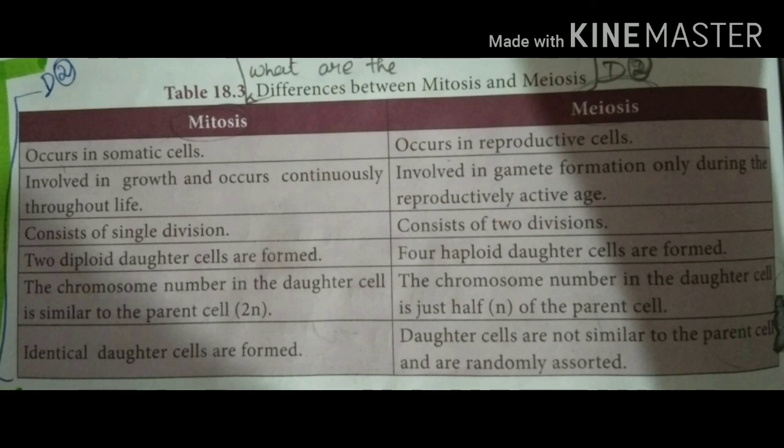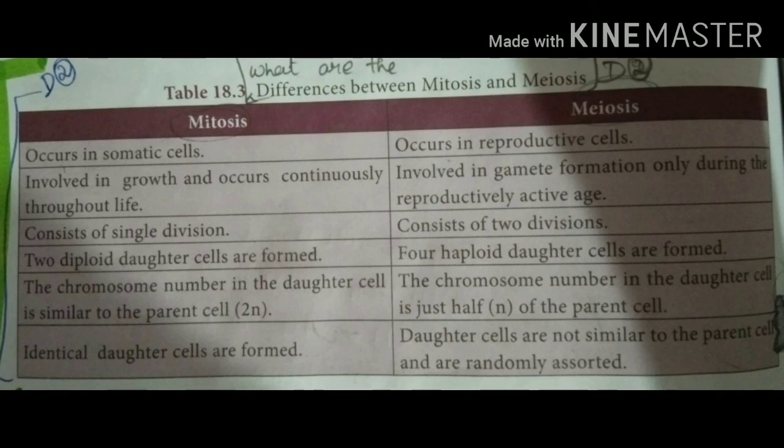Then mitosis consists of a single division, you all know. Then what about meiosis? It consists of 2 divisions, meiosis 1 and meiosis 2. Okay, then the fourth point: 2 diploid daughter cells are formed in mitosis, isn't it? Yes, 2 diploid daughter cells are formed. Then what about meiosis? At the end of meiosis, how many haploid daughter cells are formed? We have seen, no, 4 haploid daughter cells are formed. Then the fifth point: the chromosome number in the daughter cell is similar to the parent cell. An exact copy of the parent is produced in mitosis.